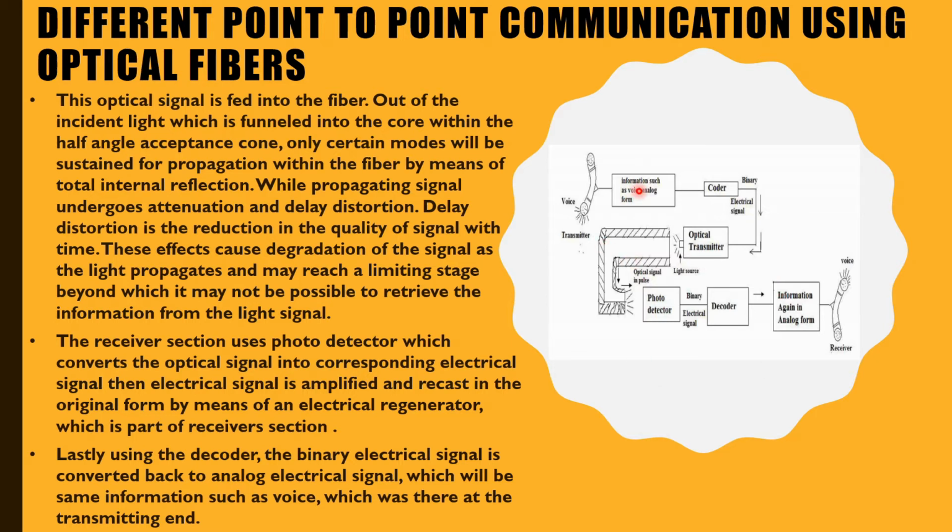Now in the receiver section, there is a photodetector which converts the optical signal again into an electrical signal. It is amplified and recast in the original form by means of an electrical regenerator, which is part of the receiver section. And lastly, using the decoder, the binary electrical signal is converted back to the analog electrical signal, which will be seen as information such as the voice which was there at the transmitting end.